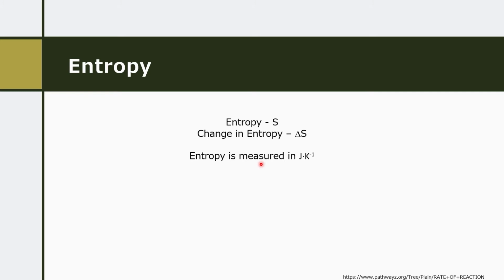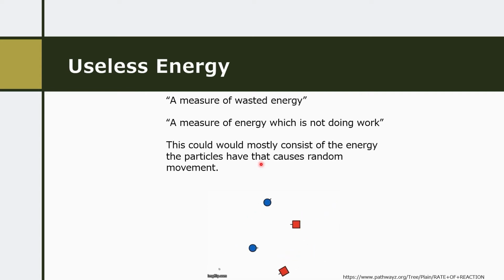What we can usually measure a little bit better though, or better understand, is changes in entropy, understanding how the entropy can change as chemicals, for example, move from one state to another. And we'll denote that with delta S. So just like we've done for change in temperature and change in enthalpy, delta S is the change in entropy. Now, anytime we're doing some form of entropy measurement, the units of measurement for that are joules per Kelvin. So a fairly simplistic way of defining what entropy is that it is a measure of wasted energy.